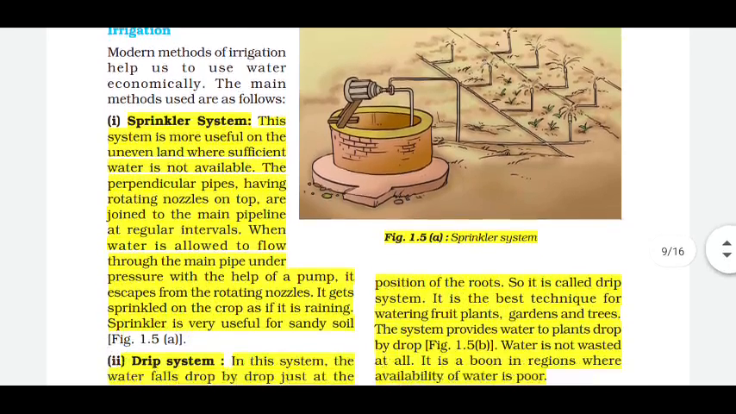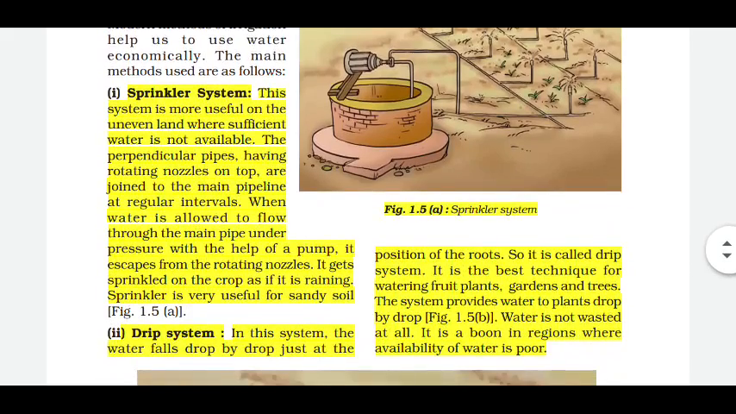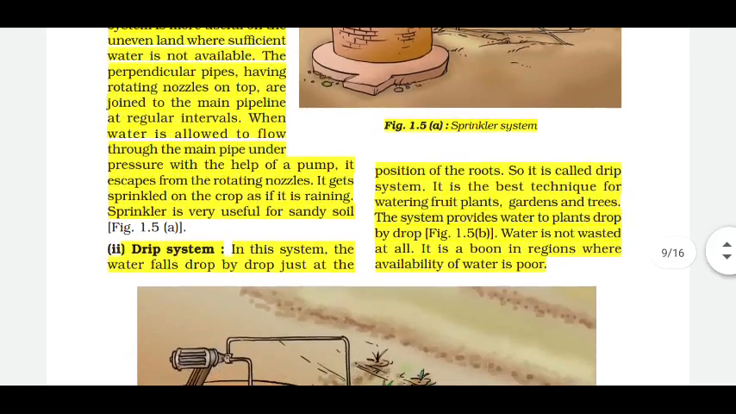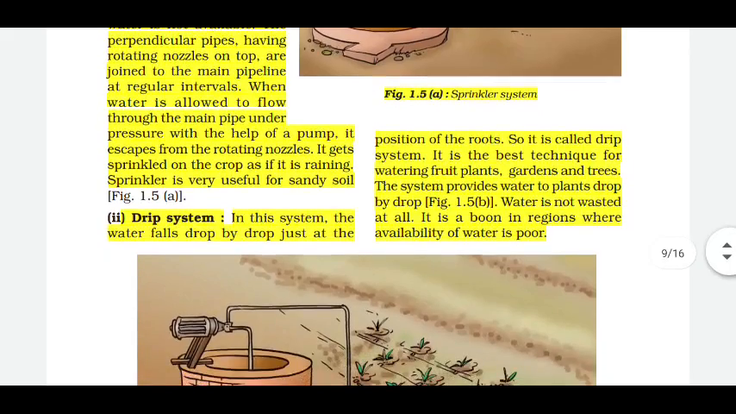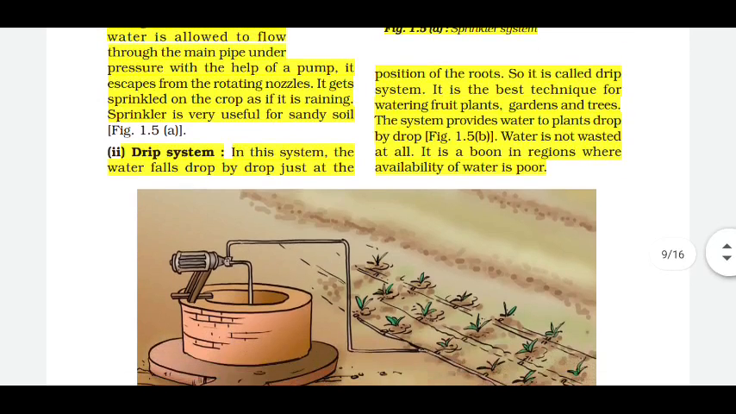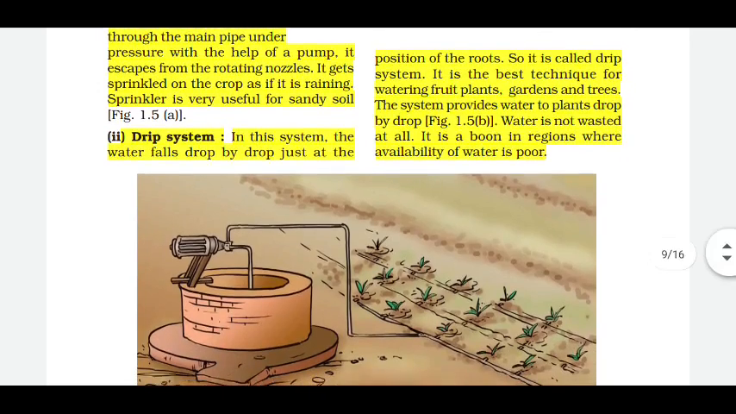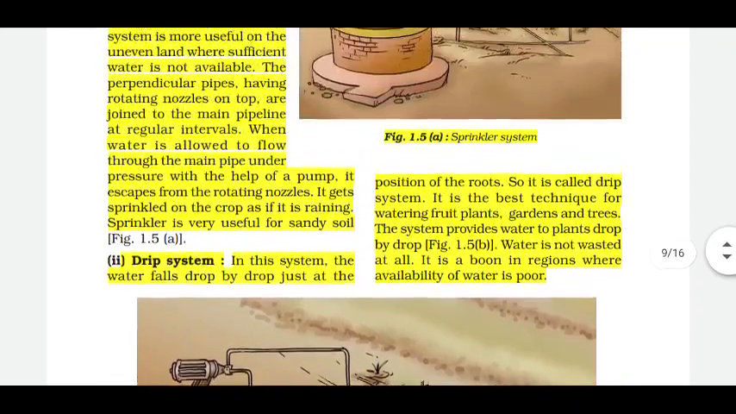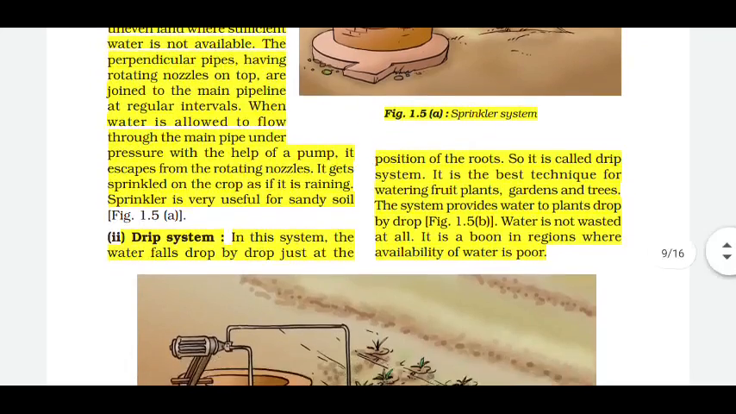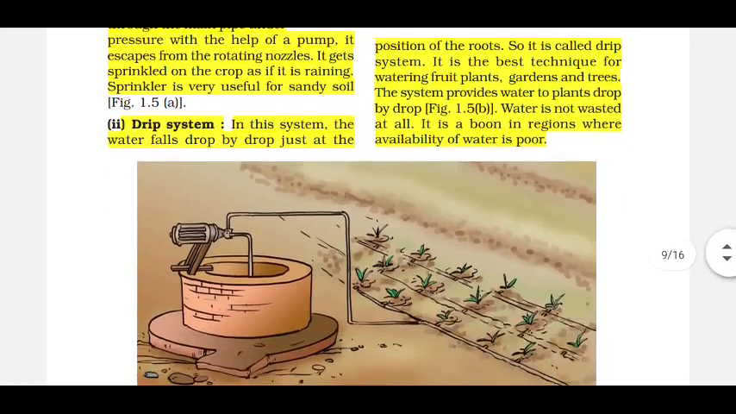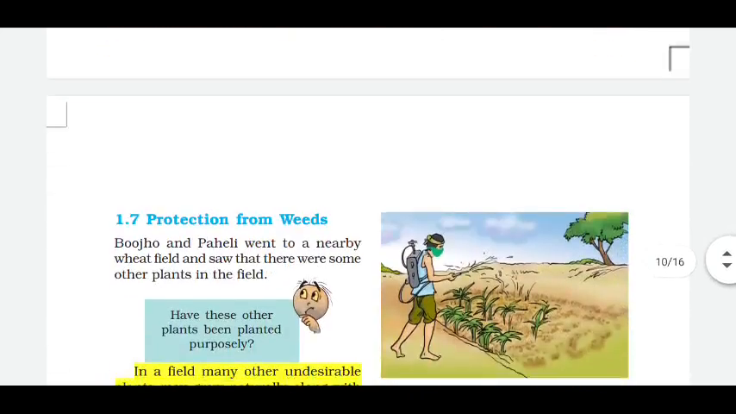Modern methods of irrigation. First we learn about the sprinkler system. The perpendicular pipes having rotating nozzles on the top are joined to the main pipeline at regular intervals. When water is allowed to flow through the main pipe under pressure with the help of a pump, it escapes from the rotating nozzles. It gets sprinkled on the crop as if it is raining. Now come to the drip system. In this system, the water falls drop by drop just at the position of the roots, so it is called the drip system. It is a boon in regions where the availability of water is poor.